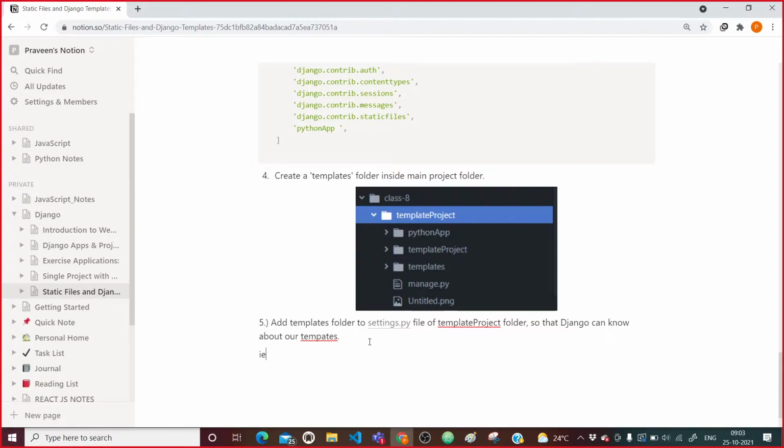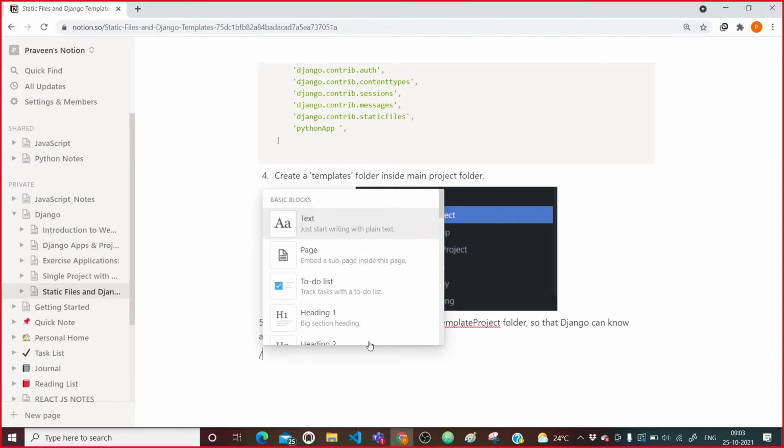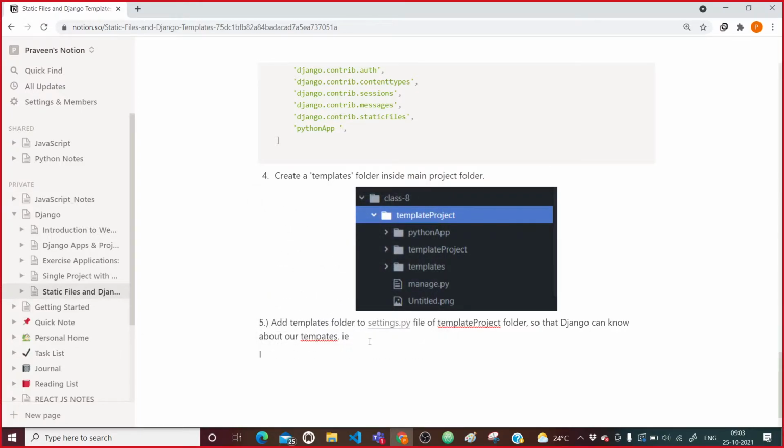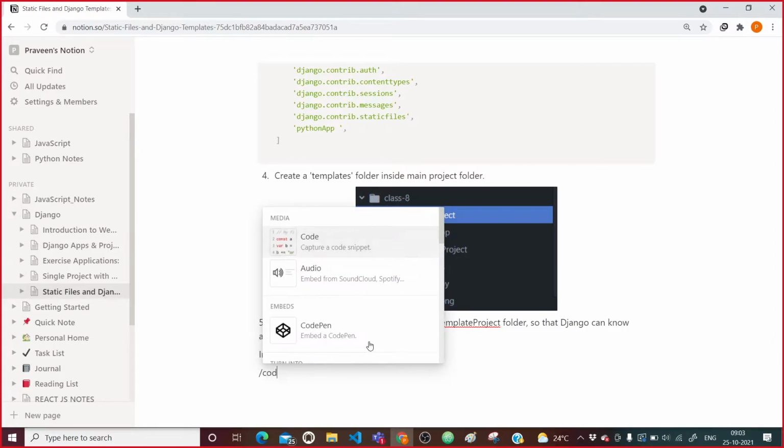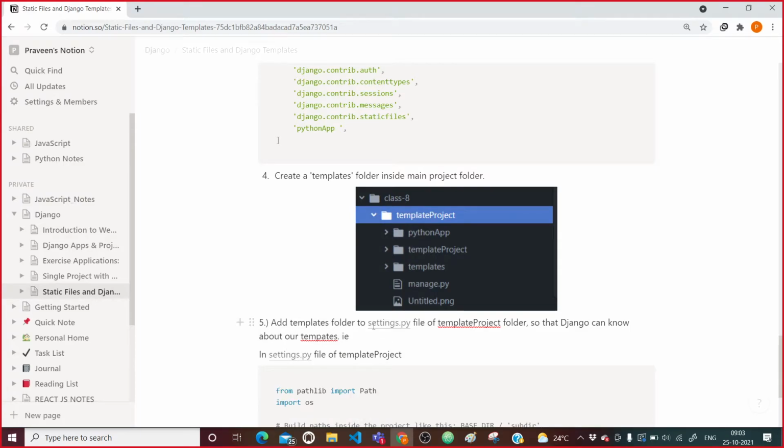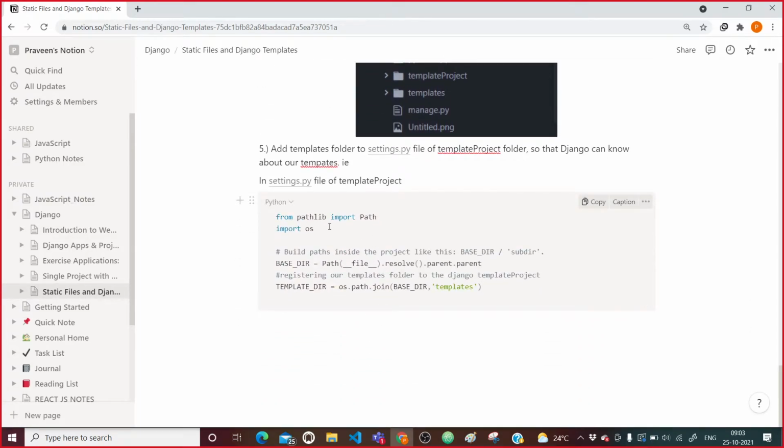After that we will go to the settings.py file of the template project. There we need to go and paste it.